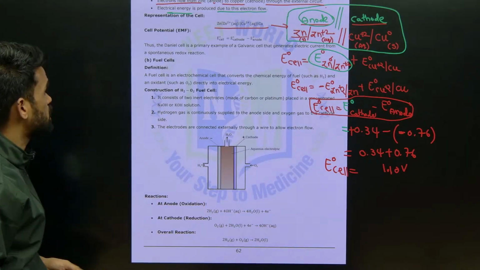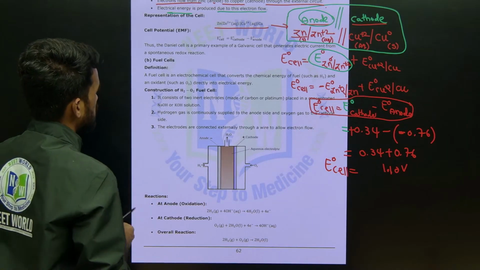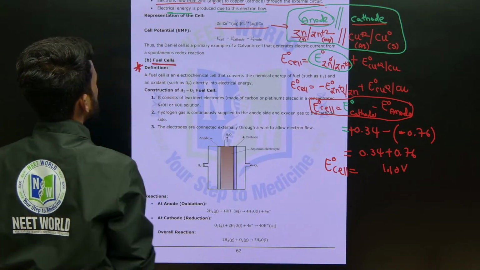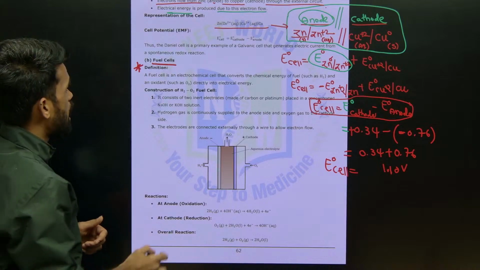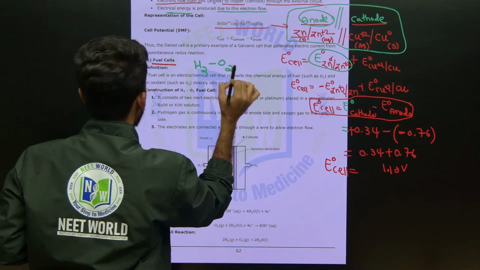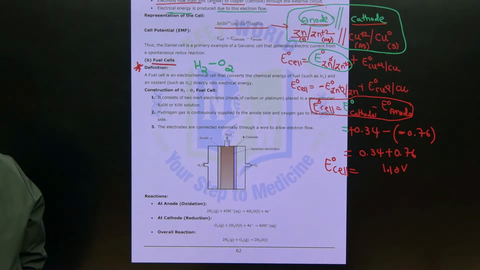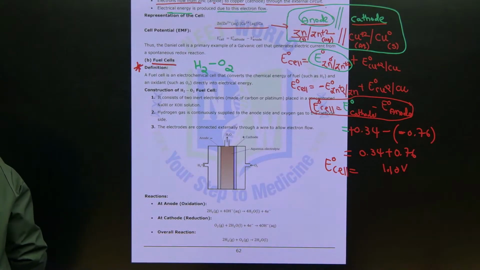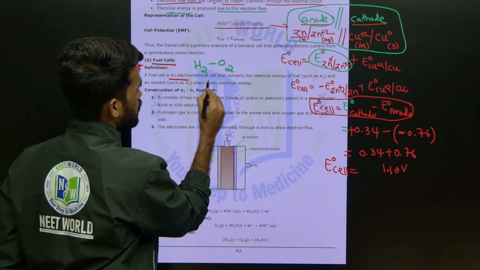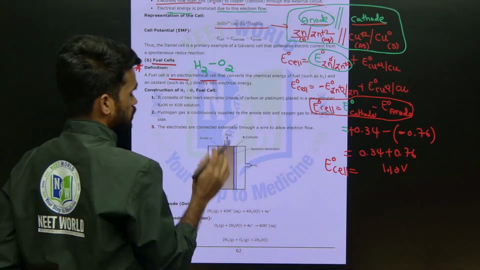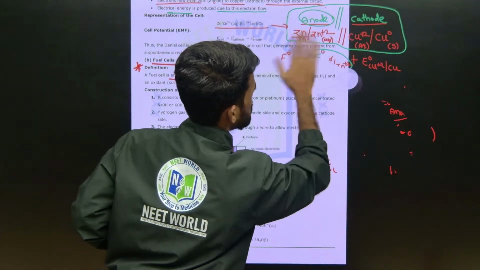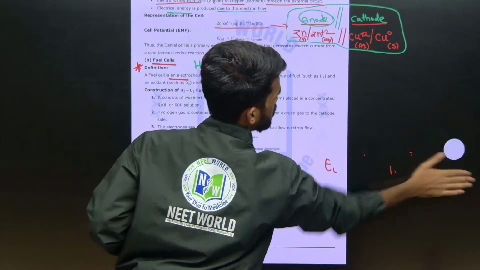Next, what are fuel cells? Fuel cells have many applications. The best example is the hydrogen-oxygen fuel cell, H2-O2. A fuel cell is also an electrochemical cell. I am erasing the previous discussion we did on galvanic cells.